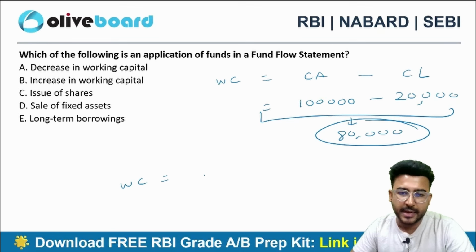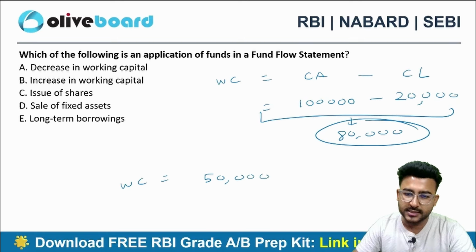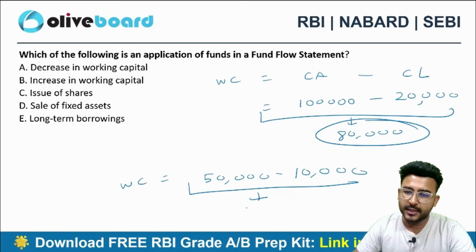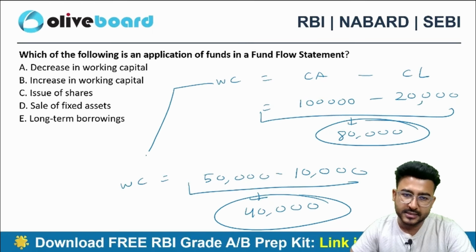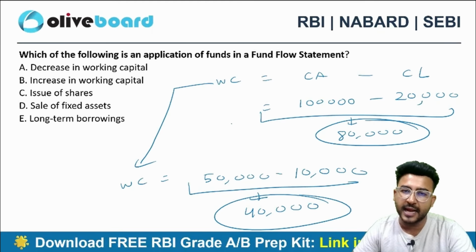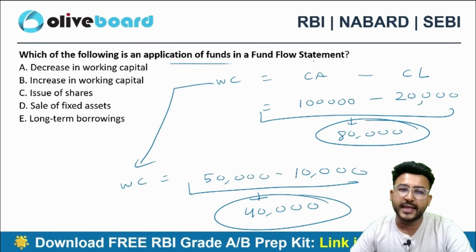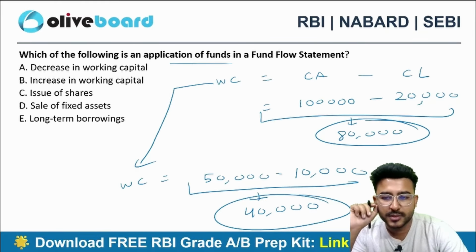If I have a working capital 50,000 minus 10,000, now I only have to keep 40,000 in my business. So if my working capital is decreasing from 80,000 to 40,000, I can say that it is a source.